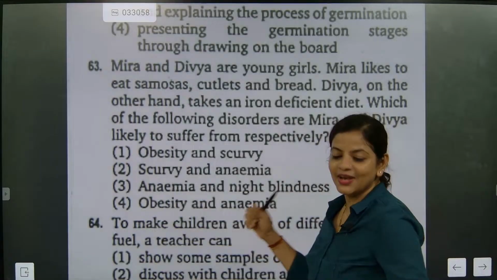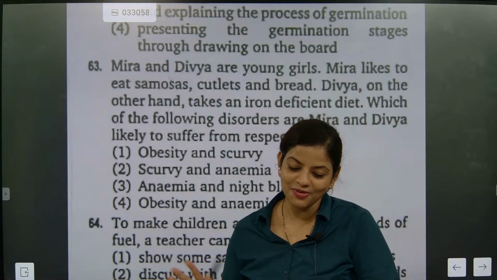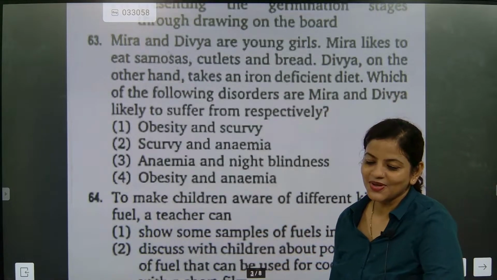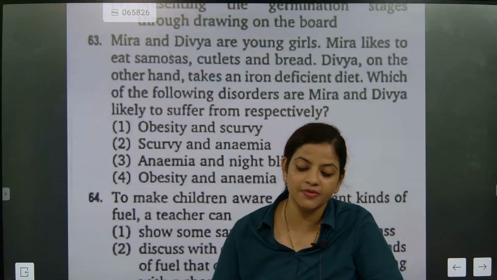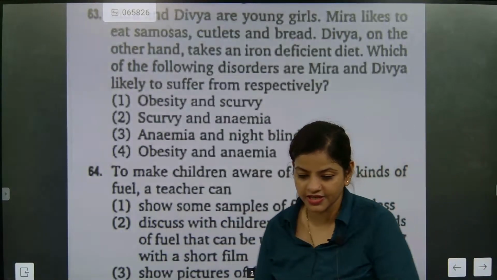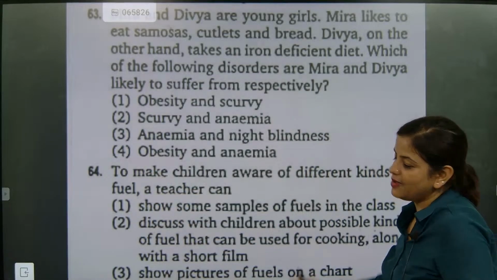So obesity and anemia, what will be the answer? Obesity and anemia. Obesity means fatness, and iron deficiency causes anemia, okay? The amount of hemoglobin decreases in that case. So that's the answer, the fourth one, obesity and anemia.